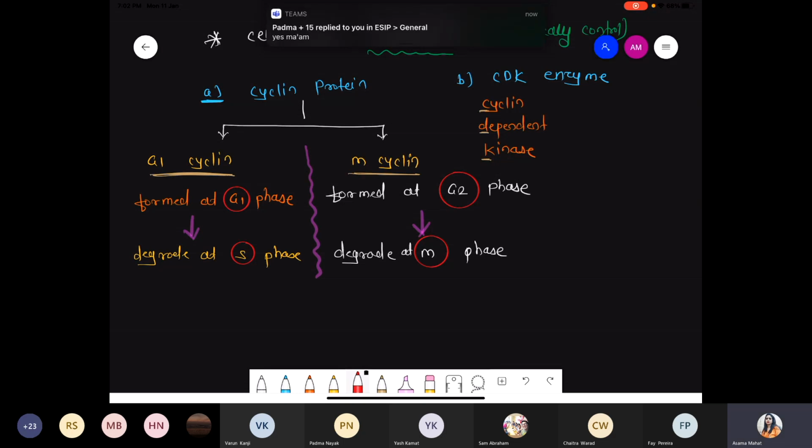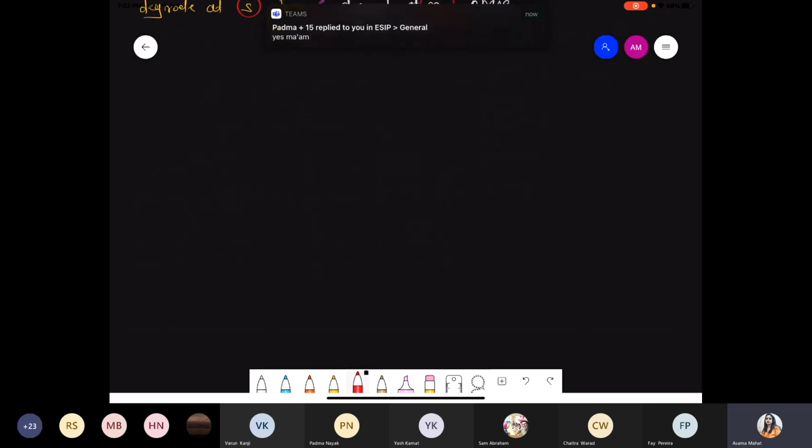Chalo. So just try to understand this diagram. Just remember where it forms and where it degrades. G1 cyclin and M cyclin, because cyclin proteins fluctuate highly. It is not constant. It forms, again degrades, again forms, again degrades. So cyclin protein is not constant, but the CDK enzyme is constant. So just try to understand.